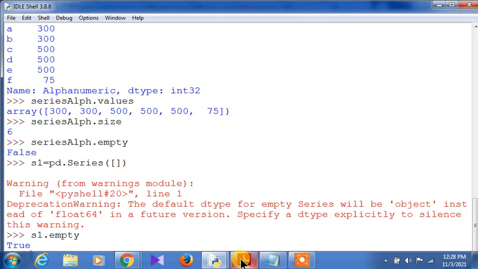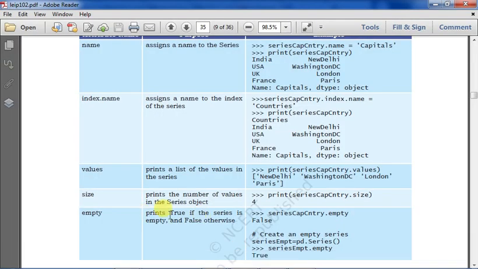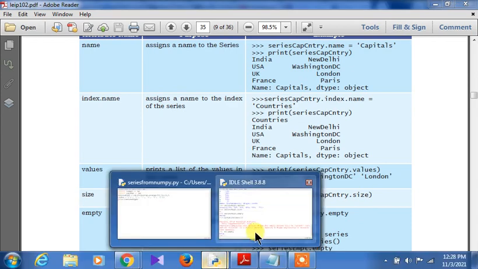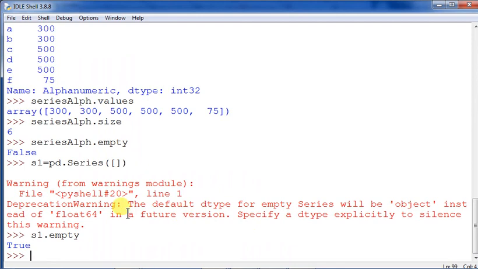So these are the different attributes that we have seen just now, and this is very, very important also: how to create an empty series. Here it is shown, which I have demonstrated just now. First pd.series is created, and series.empty is showing true. The similar thing I have also demonstrated after creation of a series, but here one warning is coming, which doesn't matter. This is not an error.